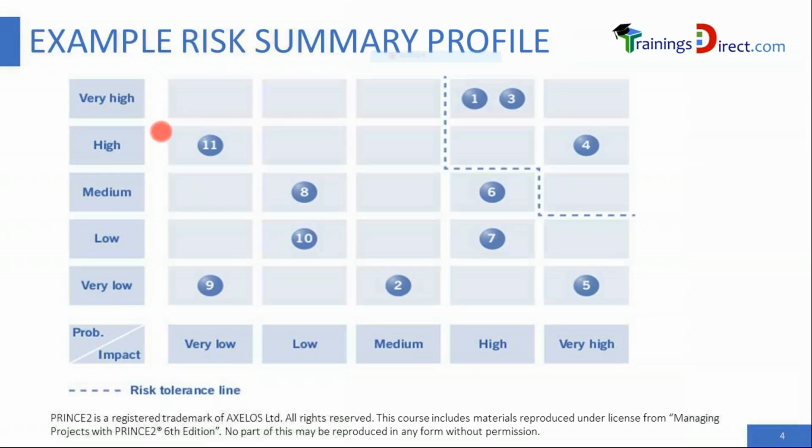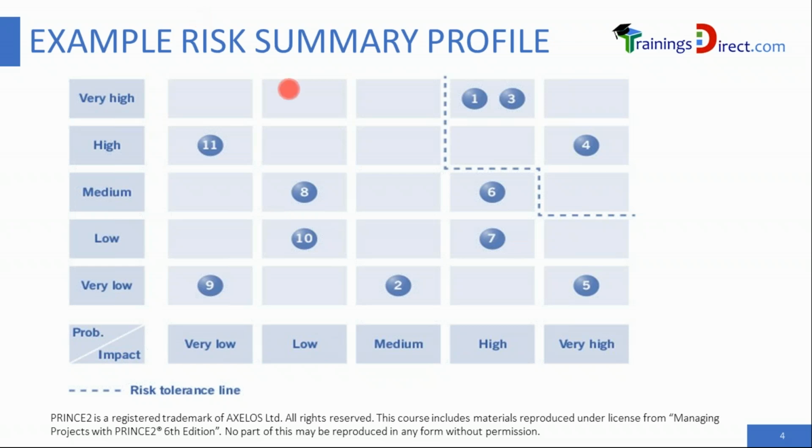We will not have to go into this topic being out of syllabus. However, it is standard practice for organizations to maintain a table like this, where on the column we have the probability values, very low, low, and so on. On the impact, we have similar scales for the impact, and every risk will be put in a certain cell. For example, risk number 1 from the risk register has a high impact and very high probability. Risk number 10, on the other hand, has low probability and low impact.